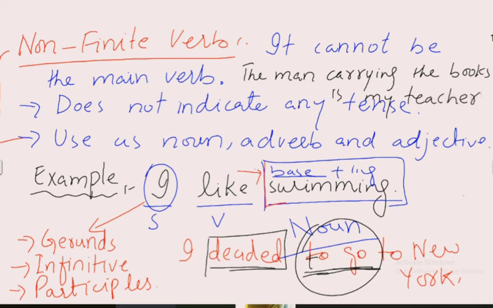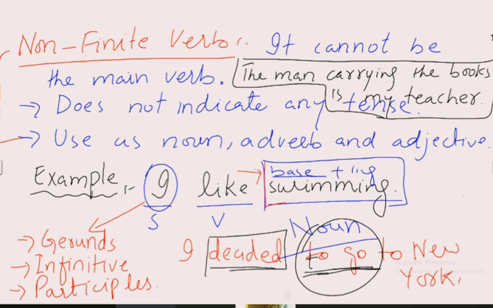In this sentence, the word "carrying" is a participle, a present participle. Because it is not showing any action, it acts as a noun or adjective. So, the man carrying the books is my teacher.